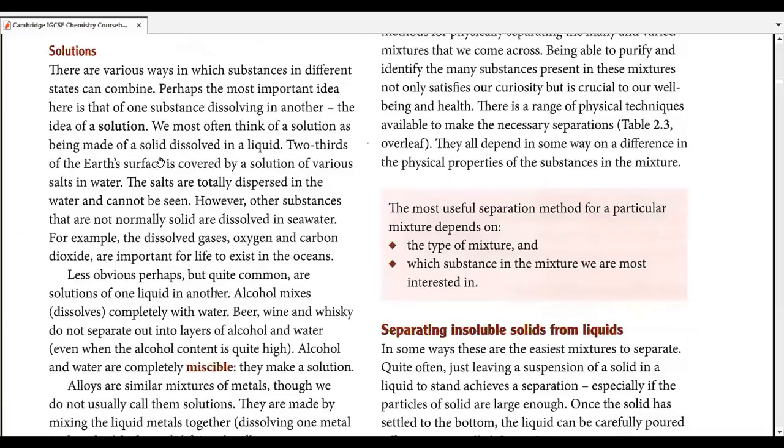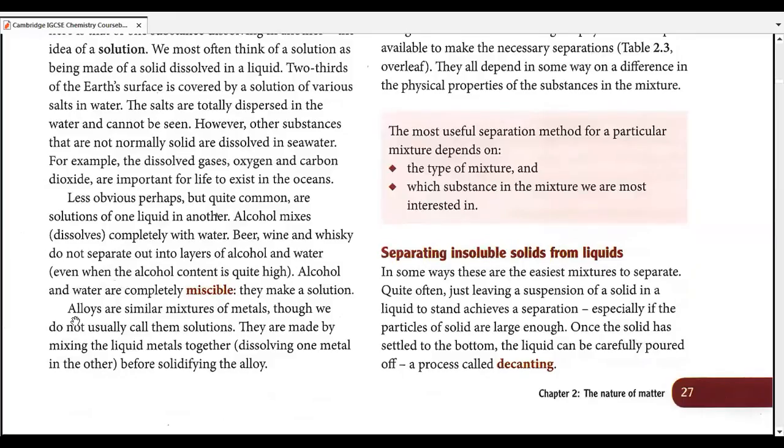Yes, we use the word solution when a solid or a gas is dissolved into a liquid, but when a liquid is dissolved into a liquid, we use the word miscible. All right. The word miscibility represents that. Then they can make a solution. So moving on to other examples, alloys are simple mixtures of metals.